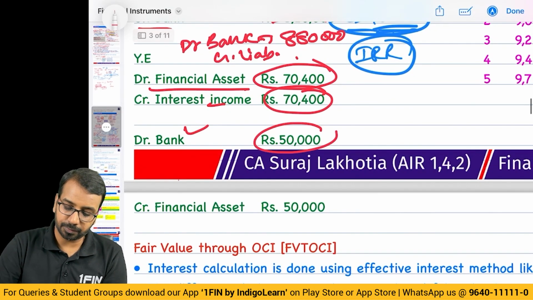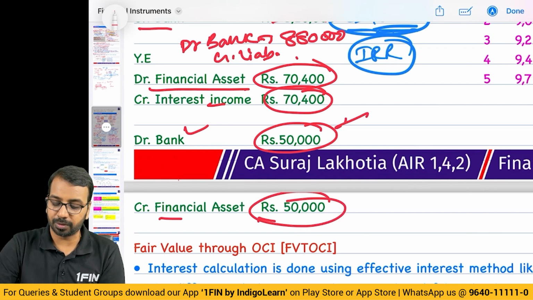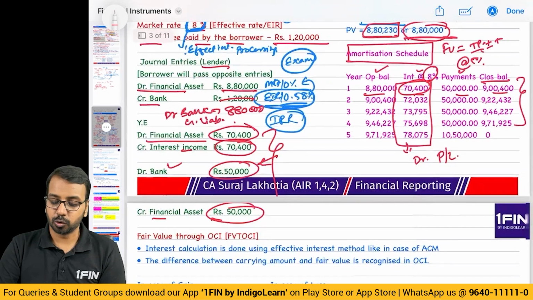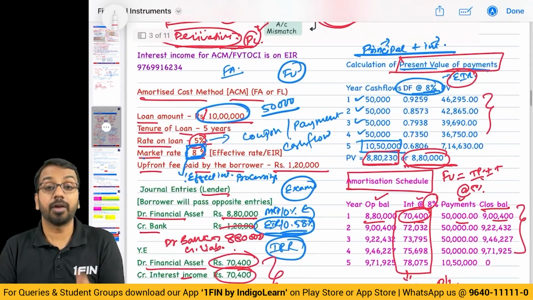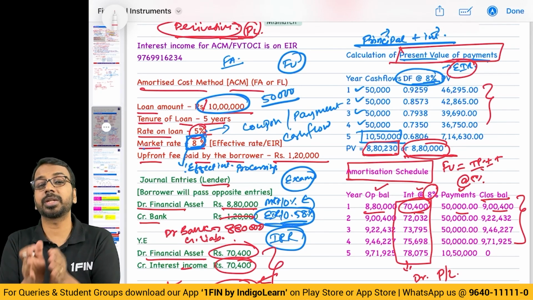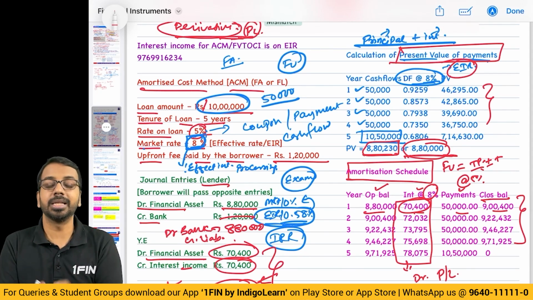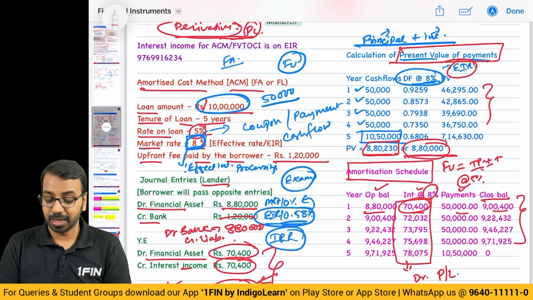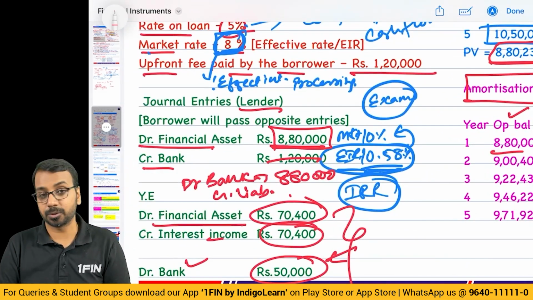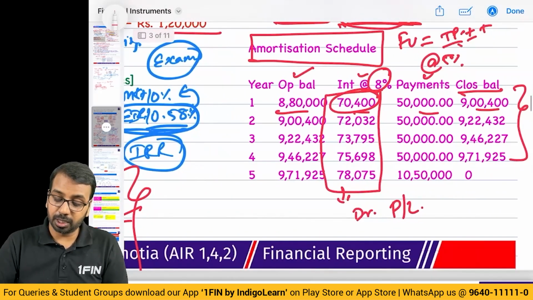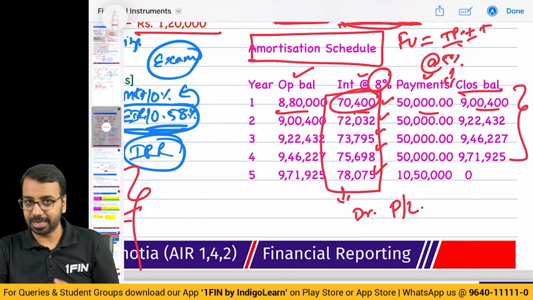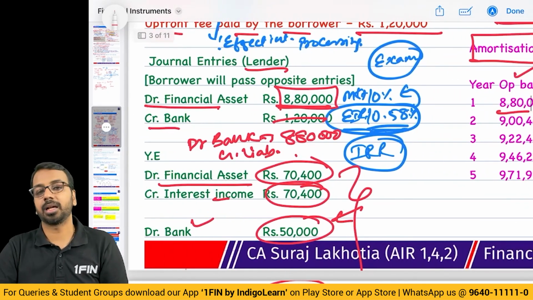Then debit bank 50,000, credit financial asset 50,000. Whatever amount is received, you will debit. You can combine both of these and pass a single entry as well. So when it comes to the amortized cost method, first you will consider the present value of all the payments discounted at the effective interest rate. After you have discounted, you will record it at the fair value of 8,80,000 in this particular case. Every year you will record interest income and all the payments will be credited to financial asset. For these two, you can pass a single combined entry as well.